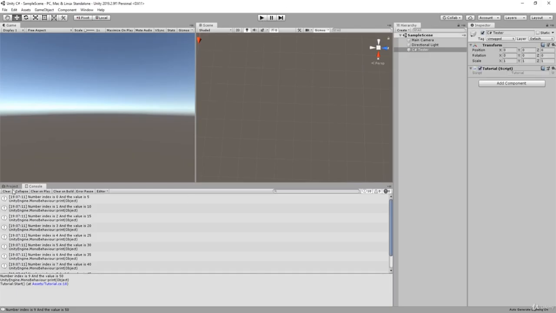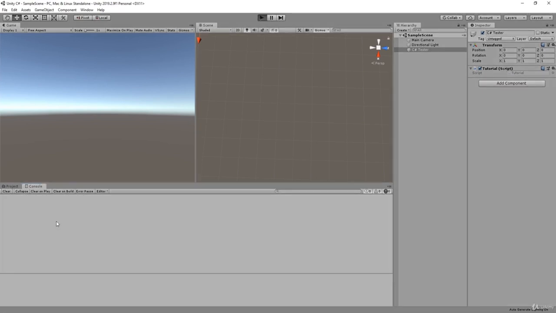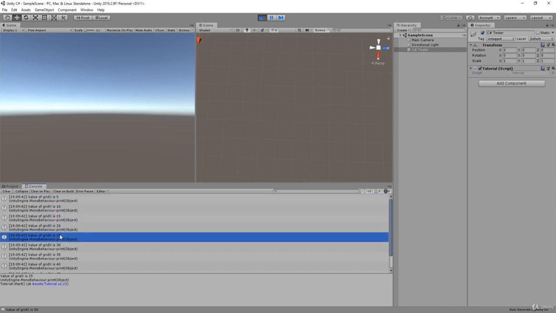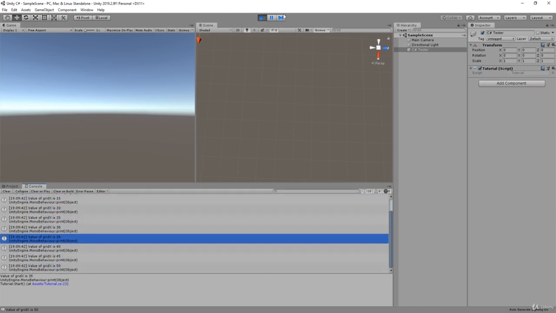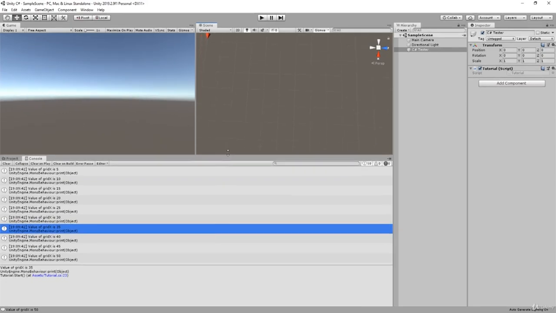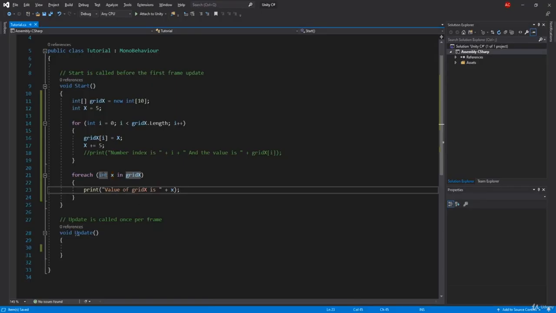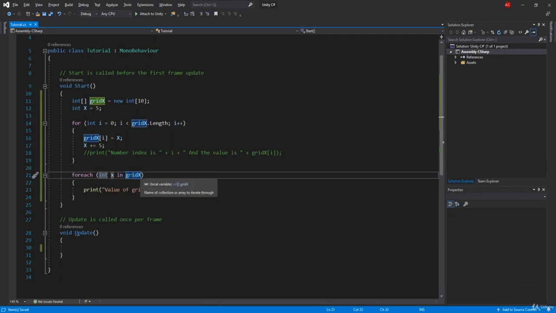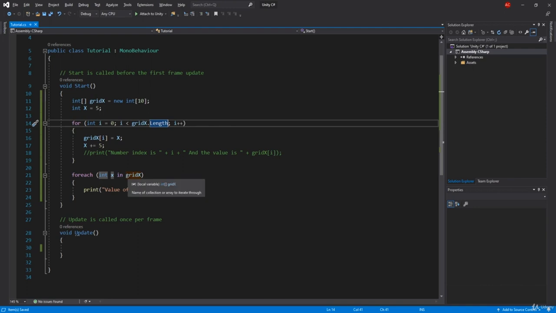Let me go back to Unity, clear the console and click play. And you're going to see the value of grid X is 5, 10, 15, 20, 25, 30, 35, 40, 45, 50. What happened? If I go back to here, we have a foreach loop. This will go through every integer inside of the grid X, so we don't need to do that on our own. We don't need the grid X length. It's automatically going to get its own length, and it's going to get the value of every single X that we have.